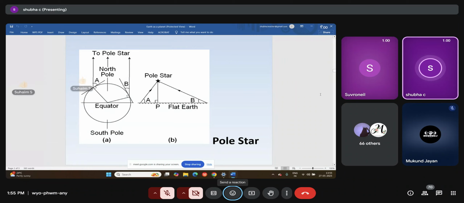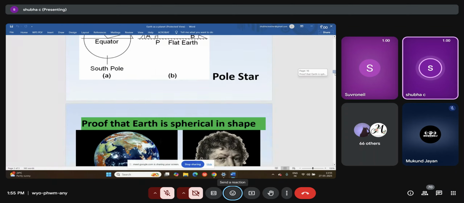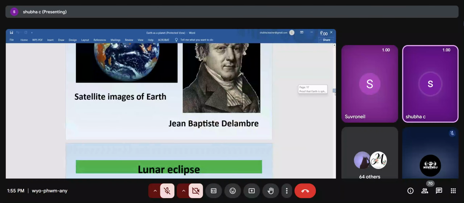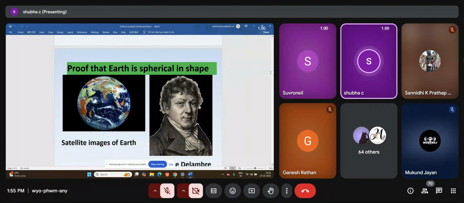Next, we move on to the satellite pictures. There is a scientist called Jean Baptiste who took many pictures of the Earth from space. He uploaded all those images into the system and gave a command to the system to assemble them.